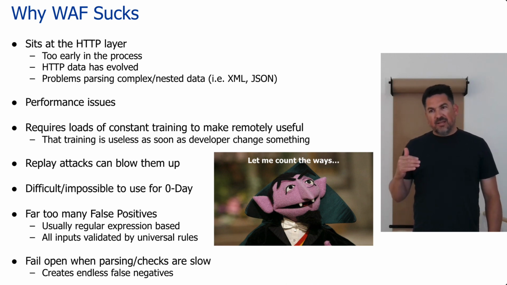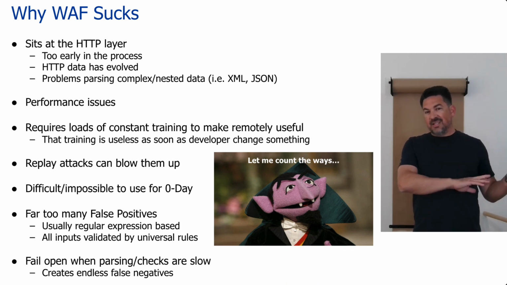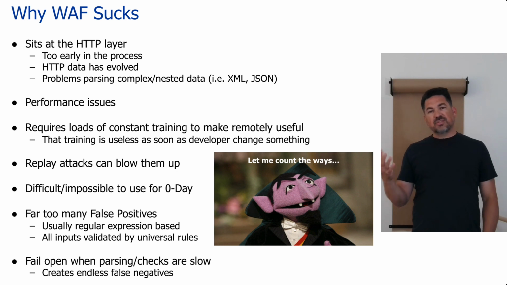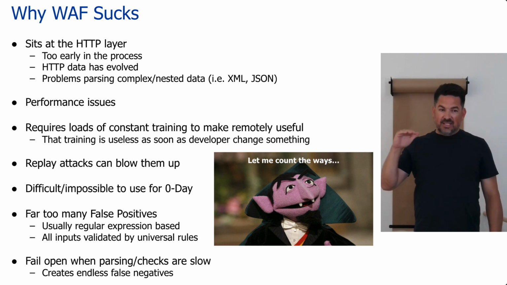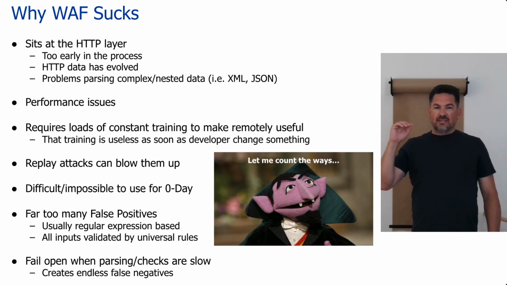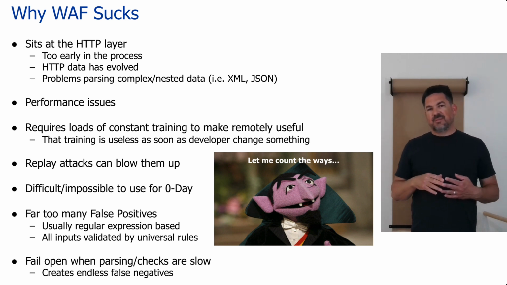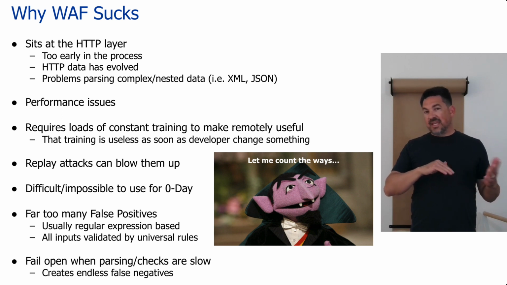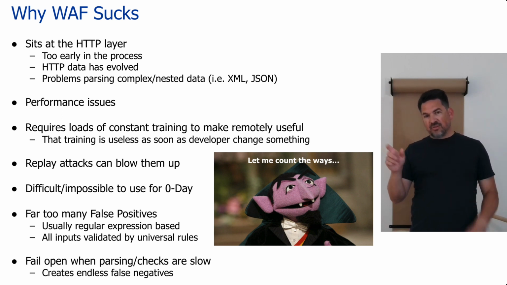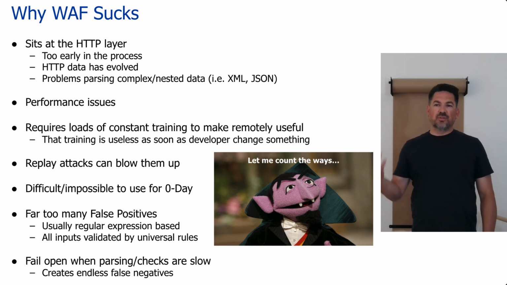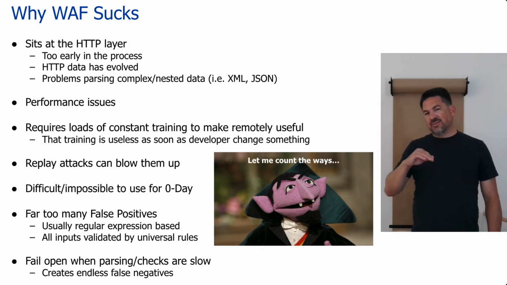The problem with a WAF in the late 90s, early 2000s, they actually could do stuff because they're sitting at the HTTP layer, and they could parse the traffic. Back then, all the traffic was the GET and POST formatted model, these name equal value pairs that were pretty straightforward. You could look at each of them really quickly, do some regexes or whatever you want to do, look at them, see if there's attack payloads in there, and decide to either block it or allow it.